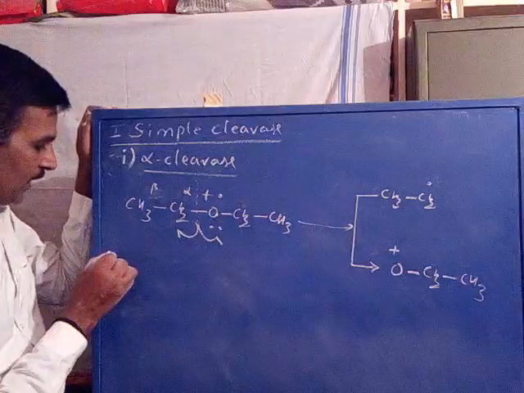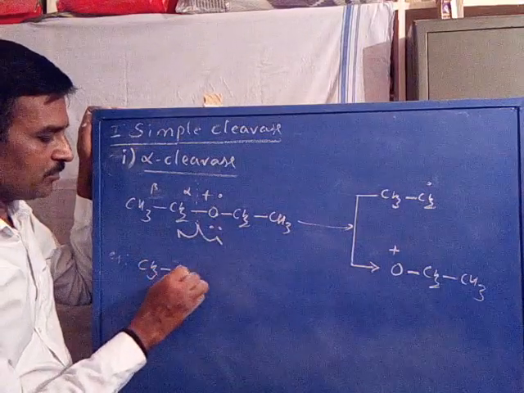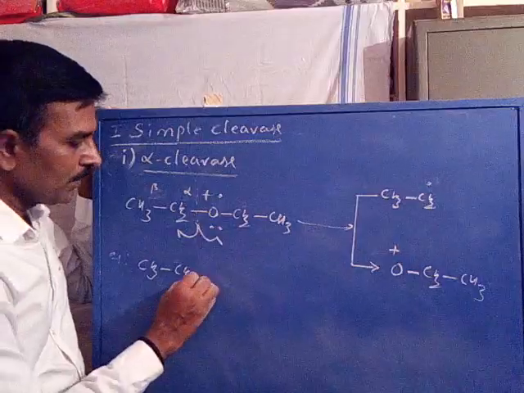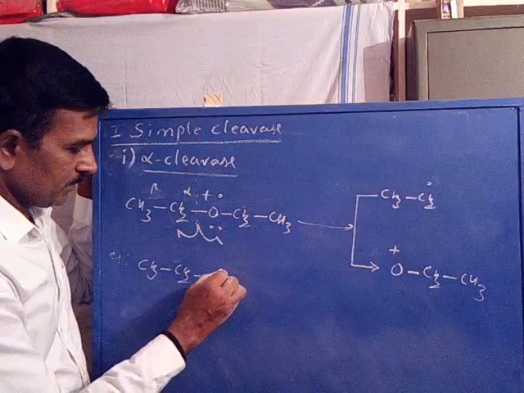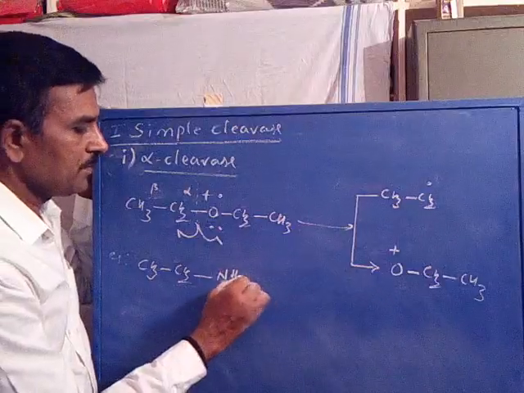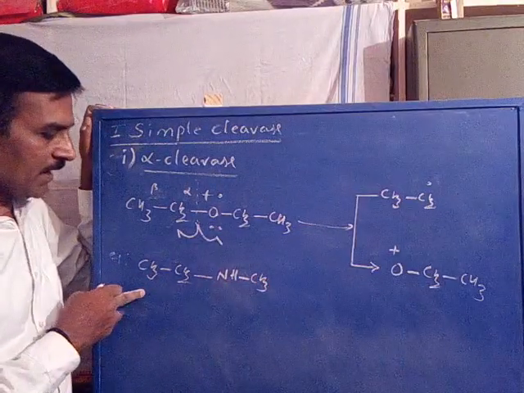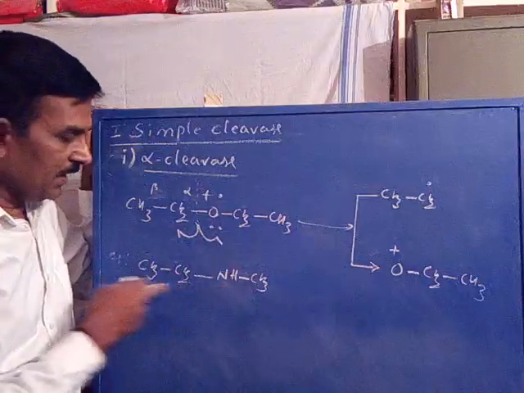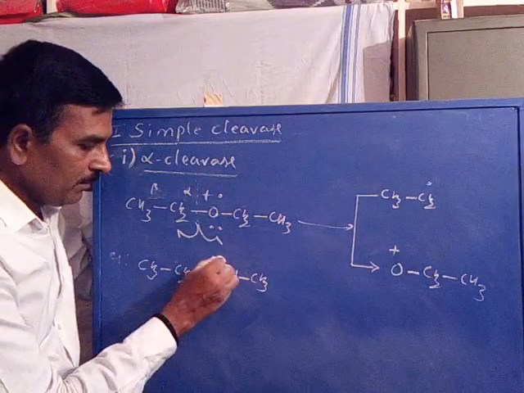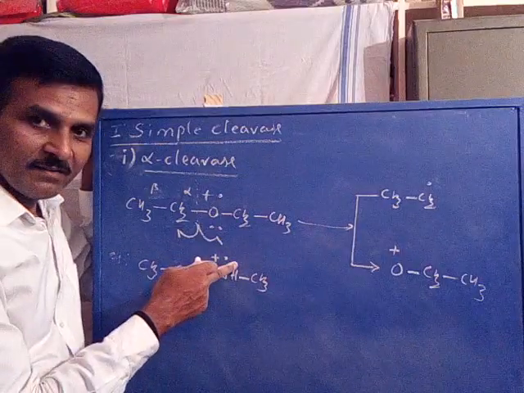Now you can take some other examples. CH3CH2NHCH3. Now, methyl ethyl amine. This is the cation site, this is the radical site.